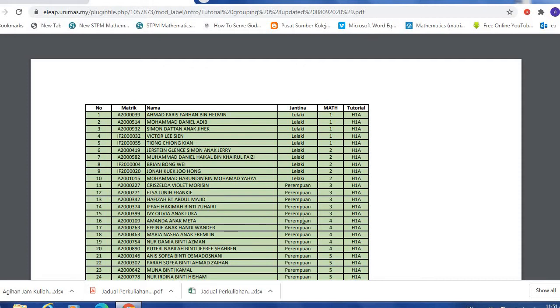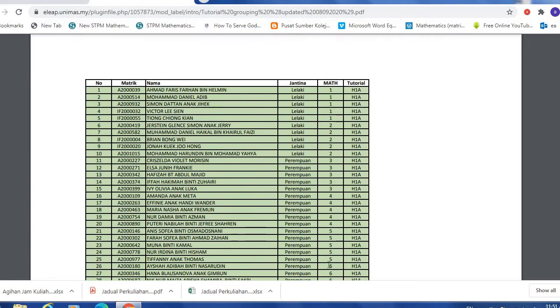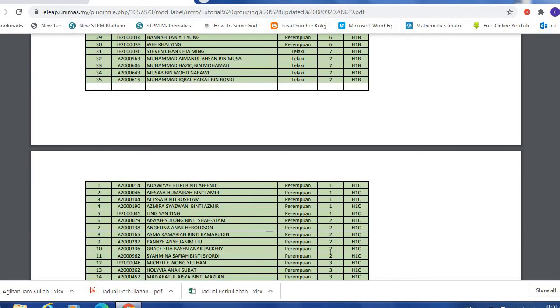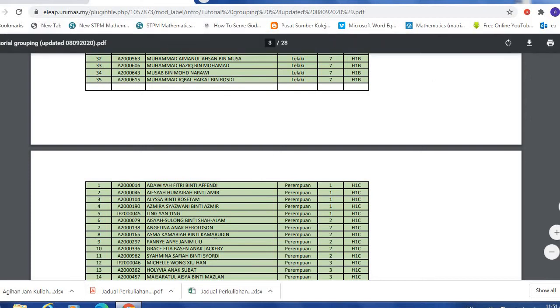For example, in your algebras and matrices group you might be team 2, right? But here you might be team 5. Or here you might be in H1C team 2, for example. But the small group members remain the same as in algebras and matrices.